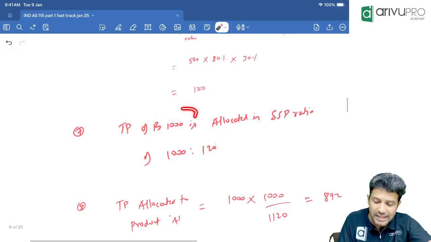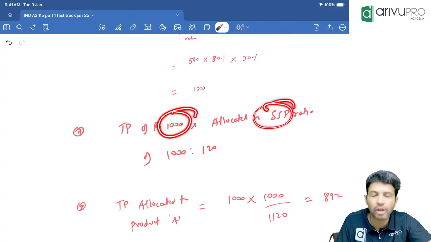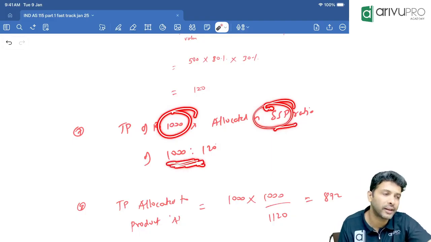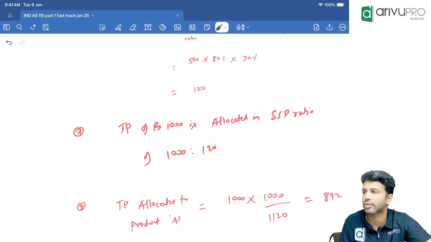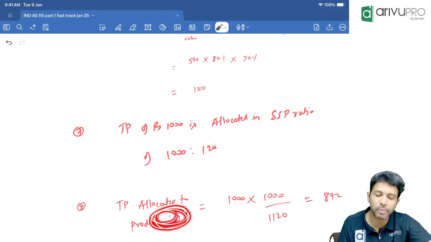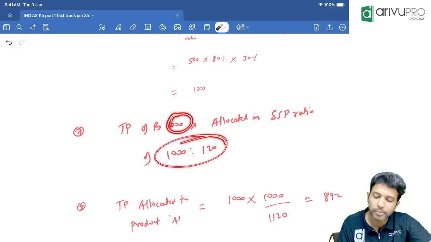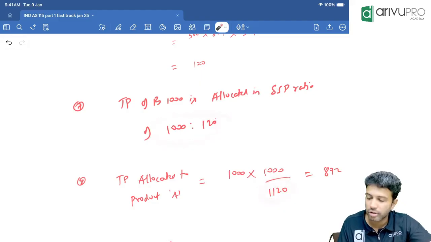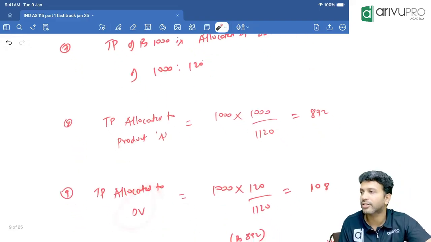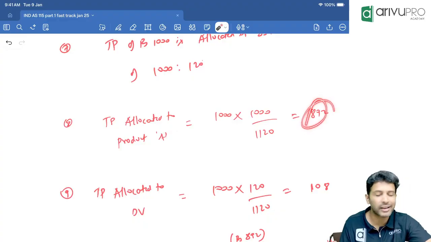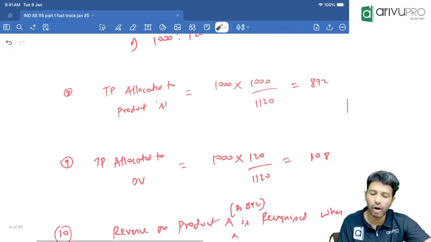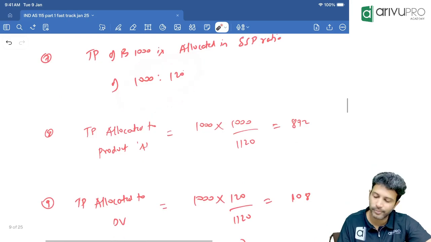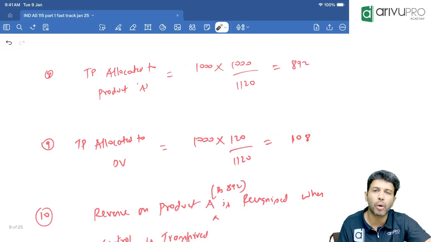The transaction price of 1000 will be allocated to main product A and the discount voucher in their SSP ratio of 1000 to 120. So how much transaction price will be allocated to product A? 1000 into 1000 divided by 1120, which is what you get if you add these. So how much is it? 892. How much will be allocated to the discount voucher? The balance: 1000 minus 892, you get 108. Or allocate 1000 again in this ratio, which gives 108. Subject to round off, it's fine.